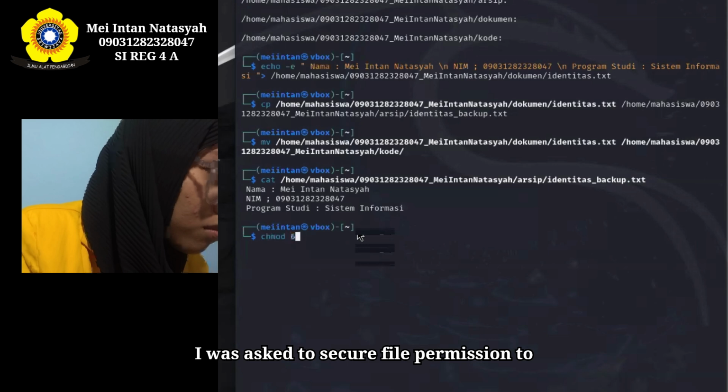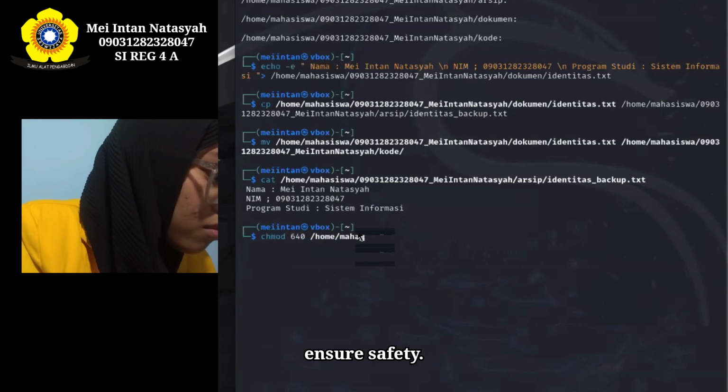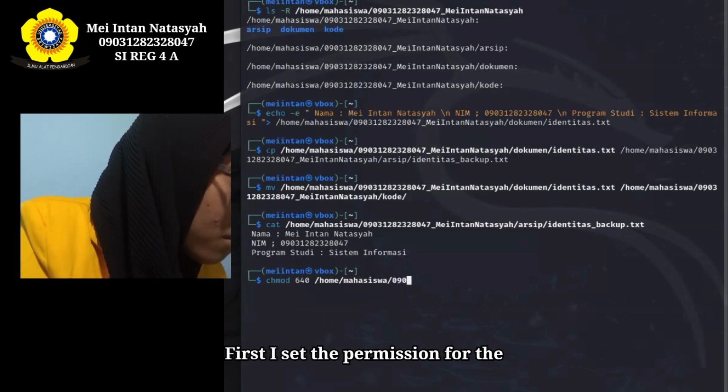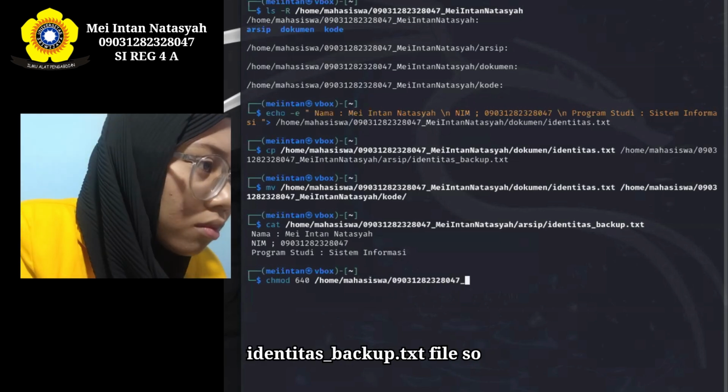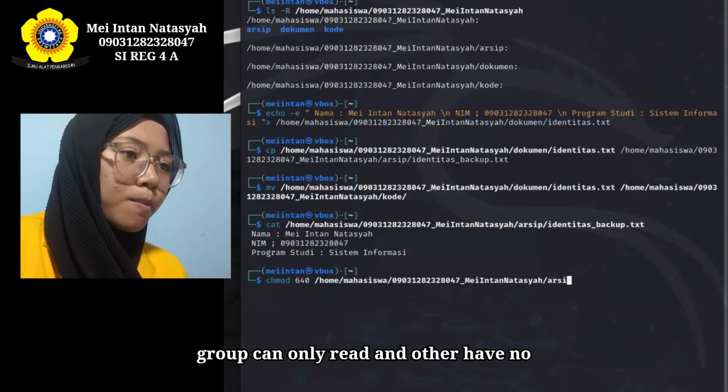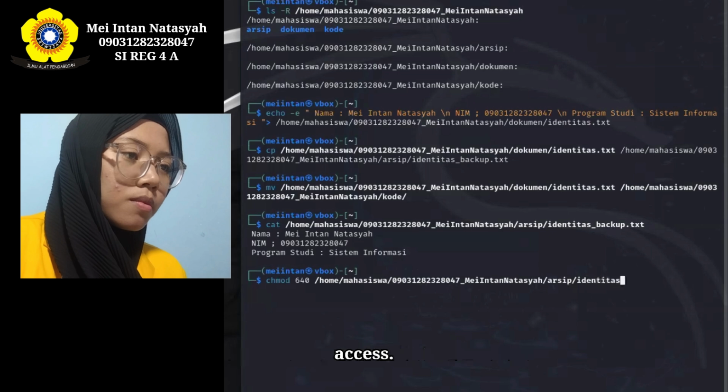I was asked to secure file permissions to ensure safety. First, I set the permission for the identitas_backup.txt file so that the owner can read and write, the group can only read, and others have no access.